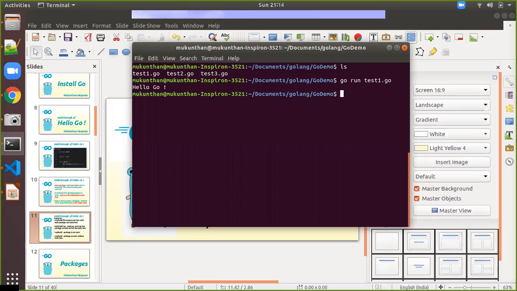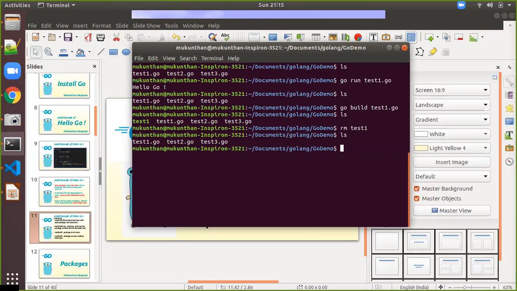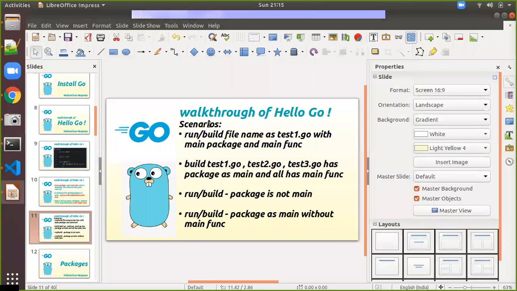Before that, we will see what files are available here again. It does not create any executable file till now. Now I am going to build it. So go build test1, enter. Again, there is no output, but you can see the executable file test1. Okay, fine. So again, I will remove this to avoid confusion. Now ls again, we have only 3 files. Control L to clear the screen. Now we have seen the first one.